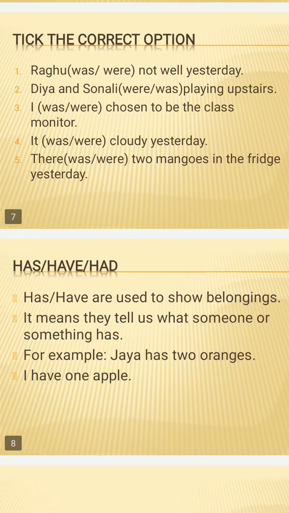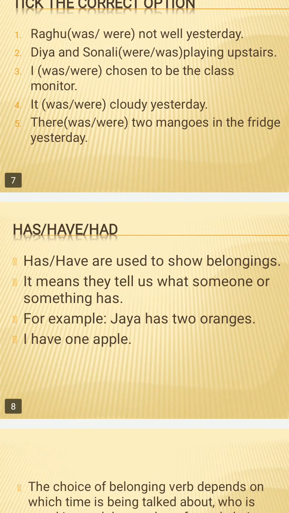Now, has and have, they are used to show belongings. That means something that belongs to us. For example, I can say, this book is mine. This is my book. I am telling that this is my book. This is my belonging. So, whenever we want to show belonging, we use the words has and have. It means they tell us what someone or something has. Like you have a pencil, you have a red pencil, you have a blue pen.